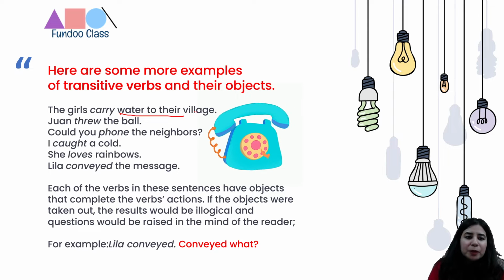Let's take one more example. Leela conveyed the message. So what did Leela convey? Leela could have conveyed any other thing also. So message is giving us clarity. Message is the object and the sentence is making sense because of the presence of the message, and conveyed remains the transitive verb, right? So each of the verbs in these sections has an object that completes the verb action. If the objects were taken out, the result would be illogical and questions would be raised in the mind of the reader. For example, Leela conveyed what? Right, like previously, all the examples we have elaborated in detail.